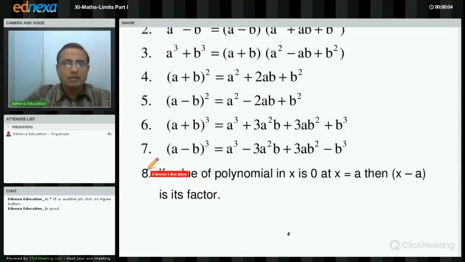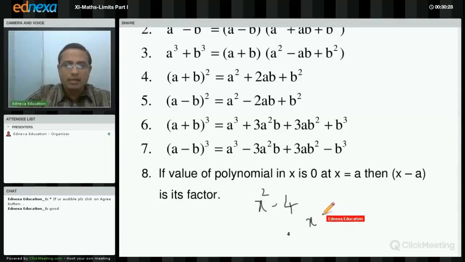I'll explain result number 8. If the value of the polynomial in x is 0 at x equal to a, then x minus a is its factor. I'll explain. Consider x square minus 4. Now can you tell me what is the value of x square minus 4 when x equal to 2?